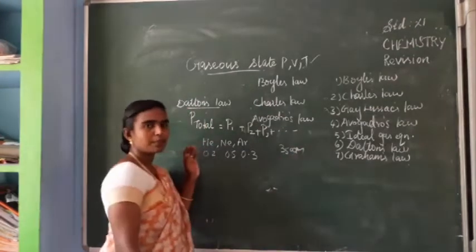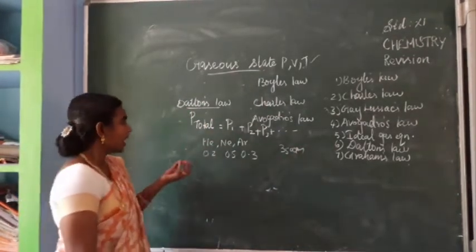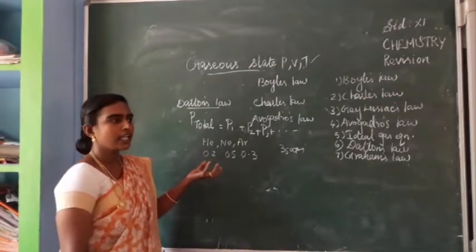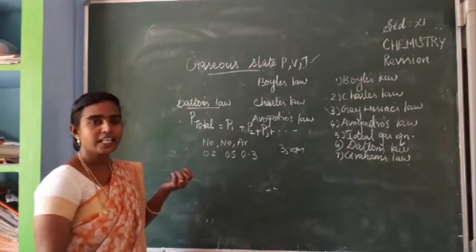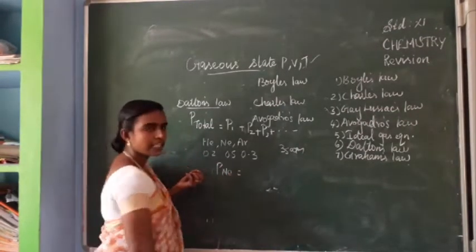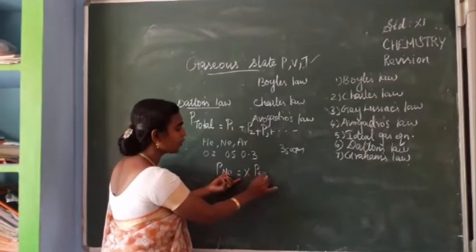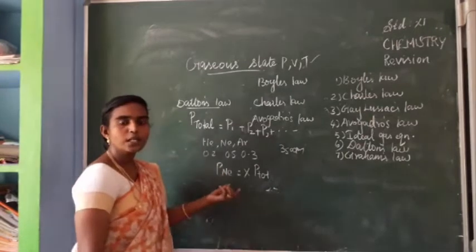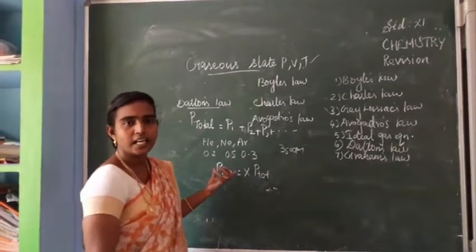Then a problem they can ask is, what is the partial pressure of neon? How can we write this? The partial pressure of neon is equal to mole fraction into P total. Then the number of moles is given, but the mole fraction is not given, isn't it?